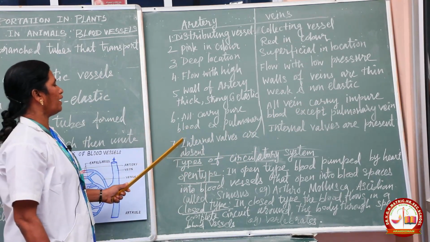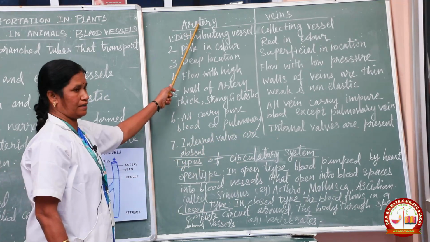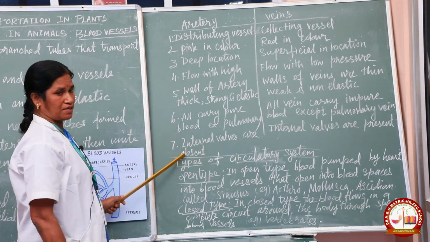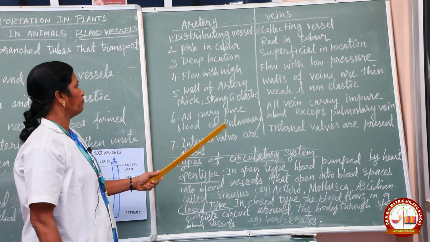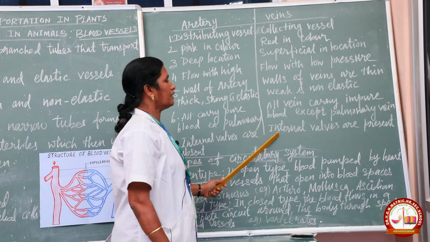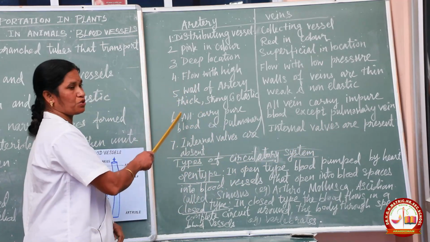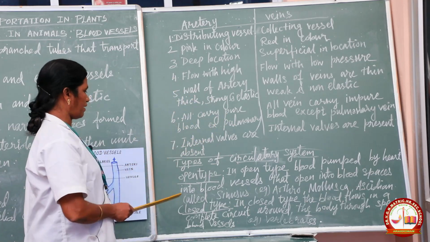Last point: internal valves are absent in arteries. For easy remembering, A for Absent. In arteries, internal valves are absent. And in veins, internal valves are present. This is a very important question, for both 2 mark as well as 4 mark.